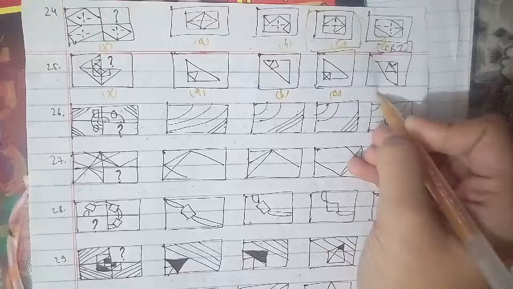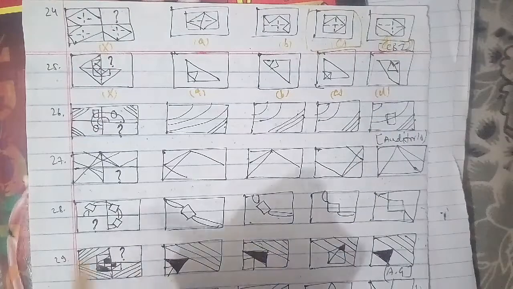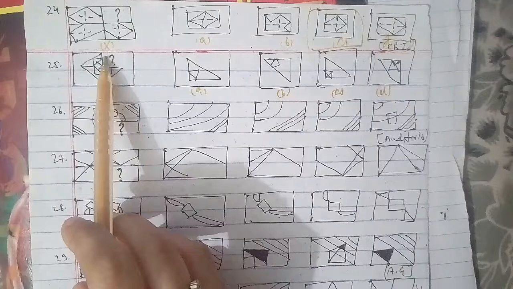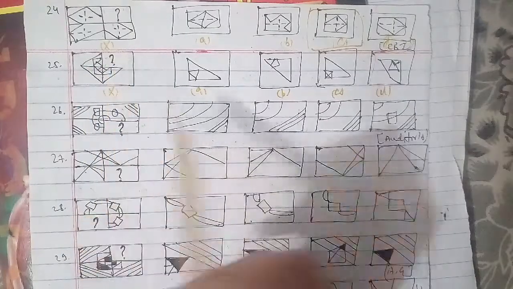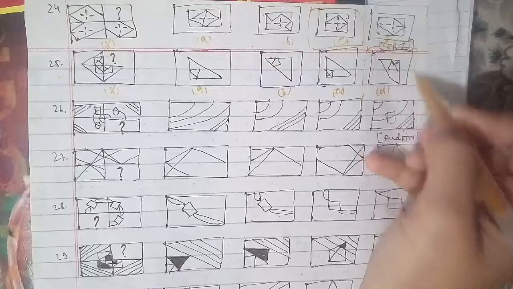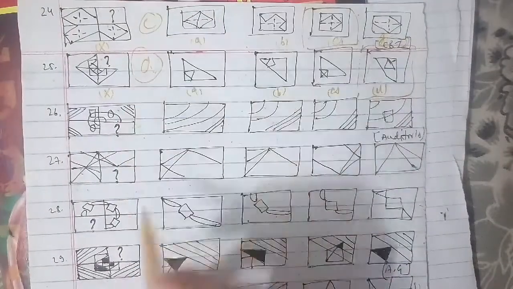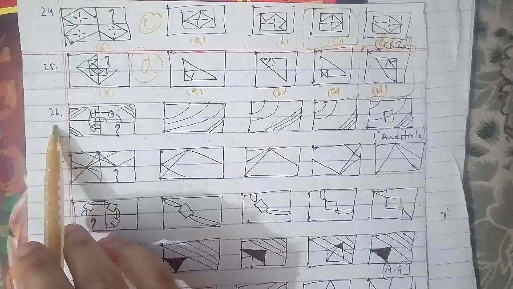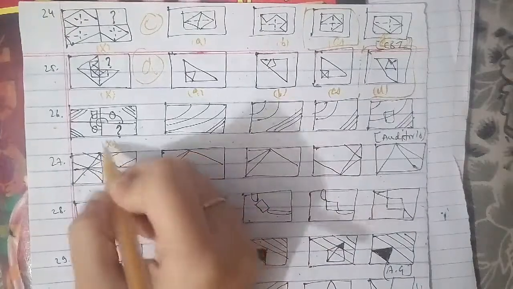Now we'll go ahead with the 26th question of the session. This is the cross figure A, B, C and this is D, the completed figure, and this is the missing part, as you can see here with the question mark, which we have to talk about, and that is also an important paper with respect to competitions. So the D figure will be the right answer for this question as well.